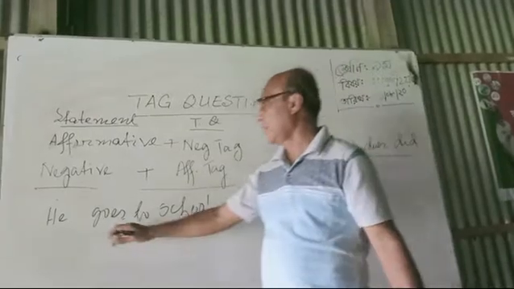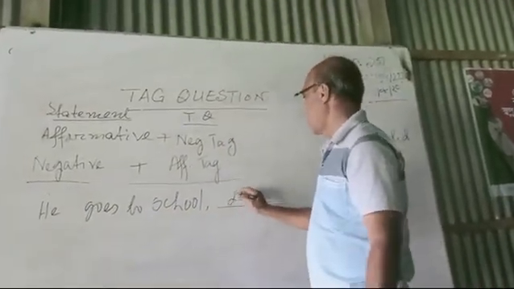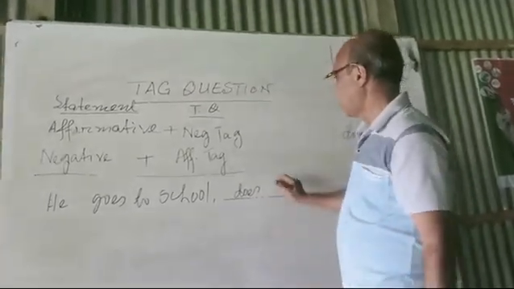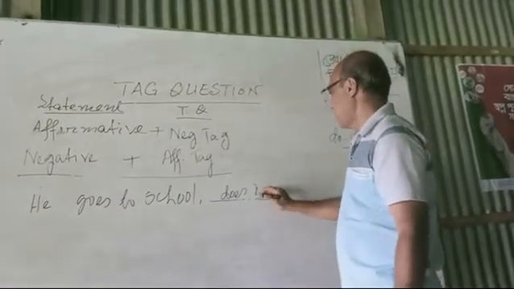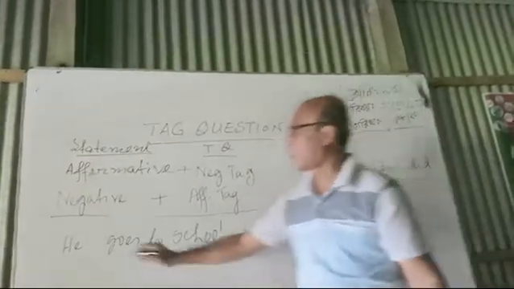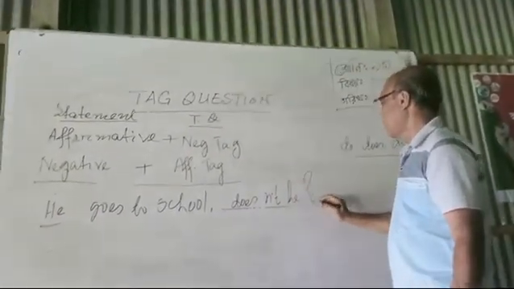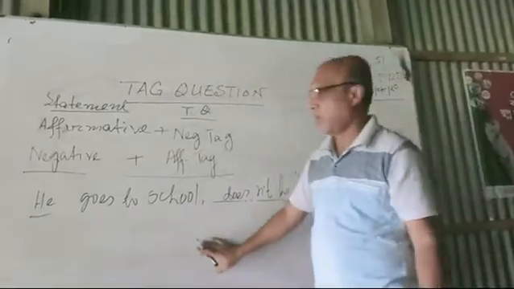As you can see, goes is from present tense, so we will write down here does. Then there is no negative sign. This is an affirmative statement, so we will write down here doesn't. Then come to subject. Subject is again he, pronoun, so we will write down as it is, doesn't he. The answer will be like this.